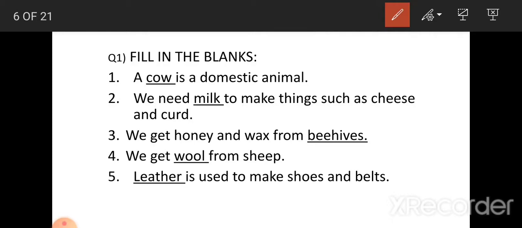We get honey. H-O-N-E-Y, honey. And wax. W-A-X, wax. From, F-R-O-M, from. Beehives, B-E-E-H-I-V-E-S, hives. We get honey and wax from beehives.